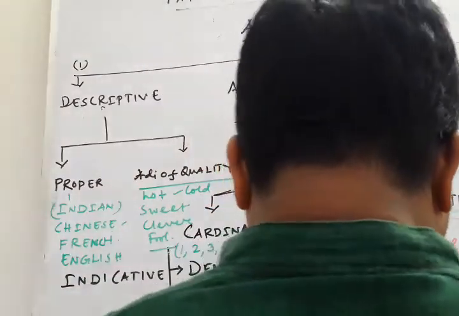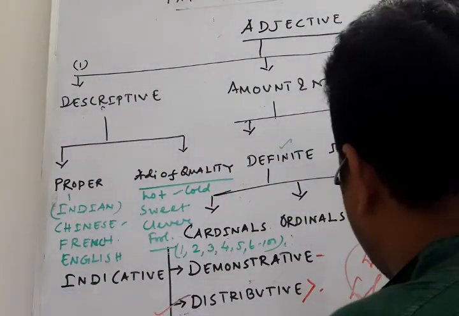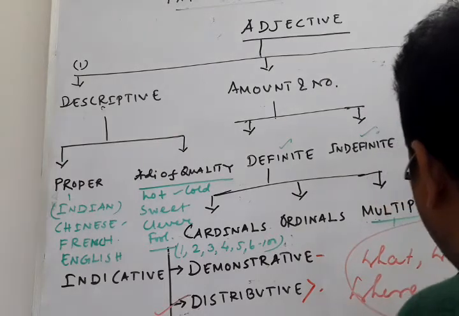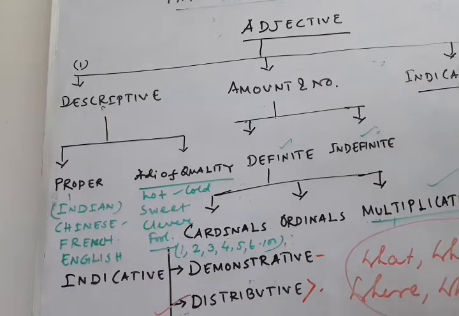Suppose, what kind of manner is this? Here what is an interrogative adjective. Got my point?